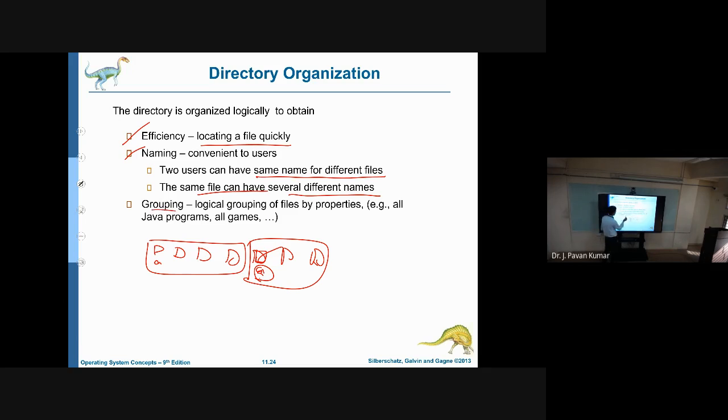Next, grouping. Of course, why do we need this directory structure? That is grouping, logical grouping of files by properties, like all Java programs together in one directory, all movies in one directory, all games in one directory. Like this we can organize.